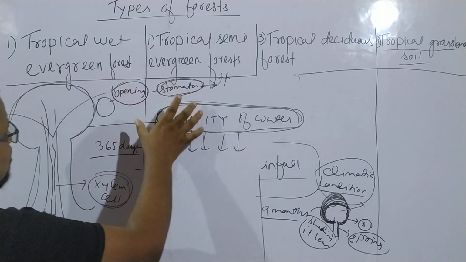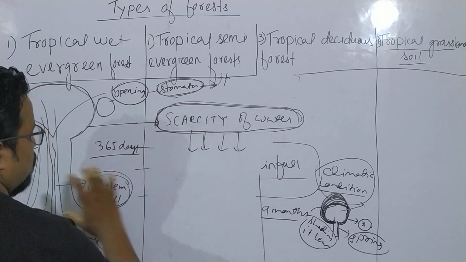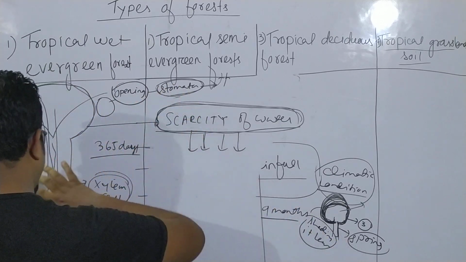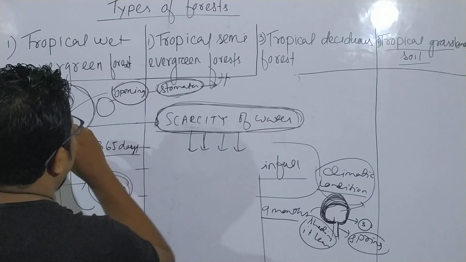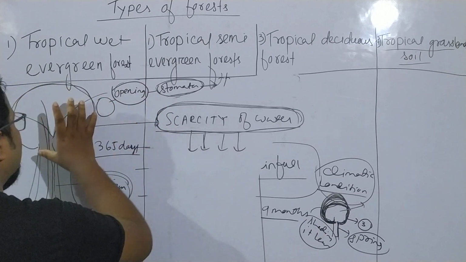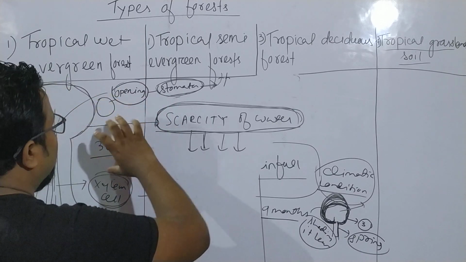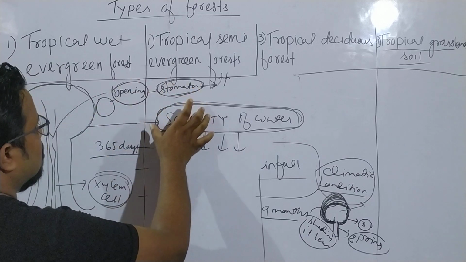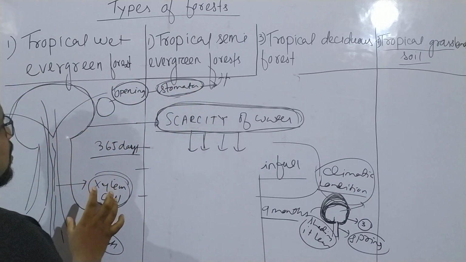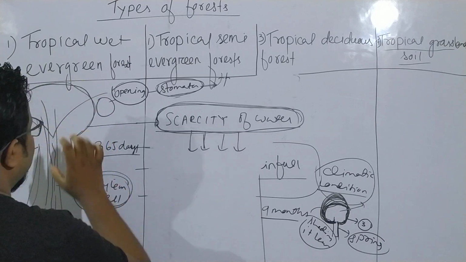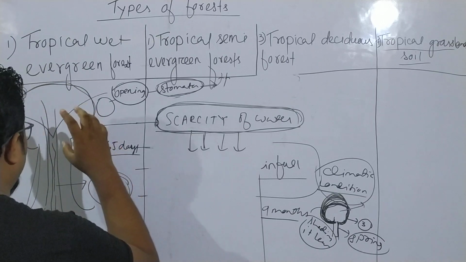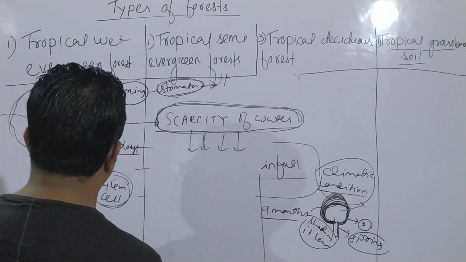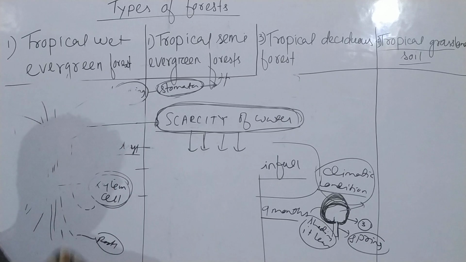Since by the process of transpiration water is moving out, and in the spring season rainfall is already not there, it is feeling the scarcity of water. So in order to prevent further removal of water from the plant, it has to prevent transpiration. In order to prevent the transpiration, the plant is shedding the leaves.